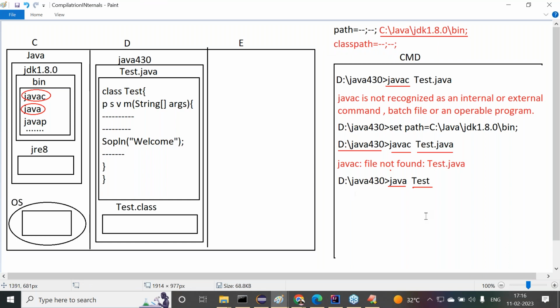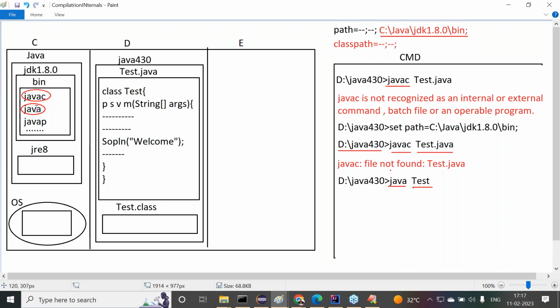Observe carefully. Come again. When we provide Java space Test at the command prompt, the operating system will take this Java command. It will search for the Java command in its internal commands list and at the locations referred to by the path environment variable. There it will go to C:/Java/jdk1.8.0/bin and search for Java.